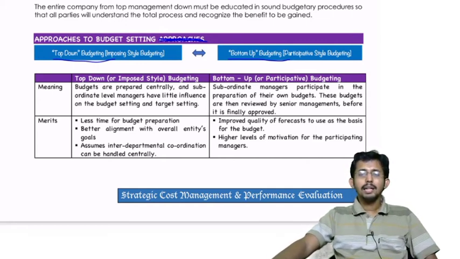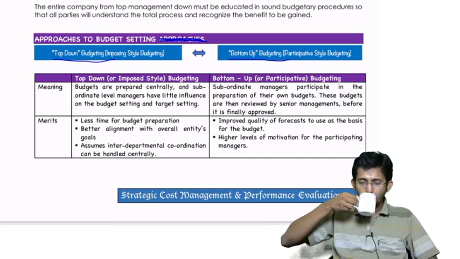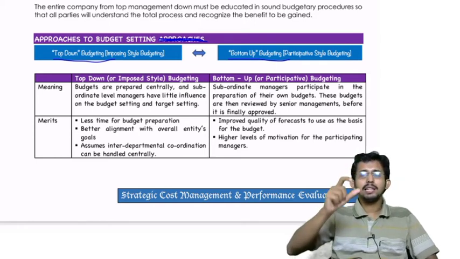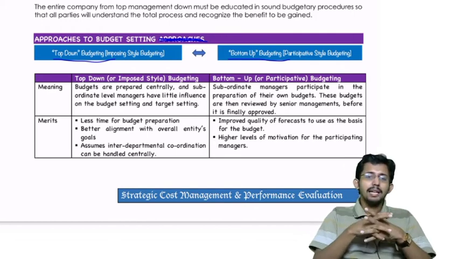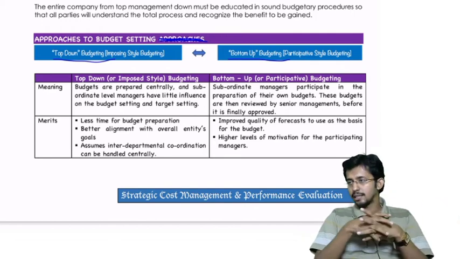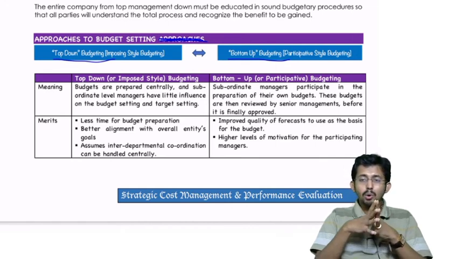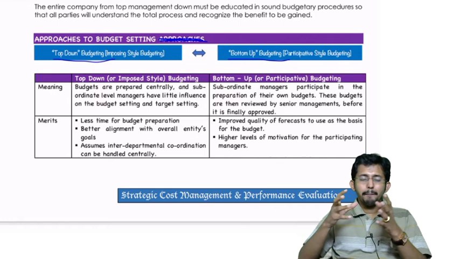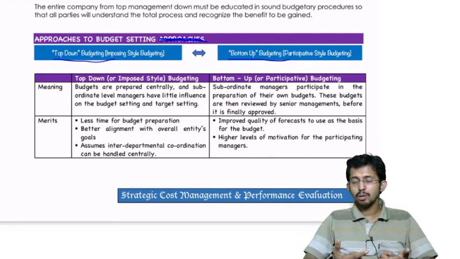Now in top-down or imposed style of budgeting, the budget will be prepared centrally and subordinate level managers will have only very little involvement in the budget setting as well as the target setting. Whereas the bottom-up approach is also known as participative budgeting. In bottom-up or participative budgeting, the subordinate levels, all the employees, participate in the preparation of their own budgets.